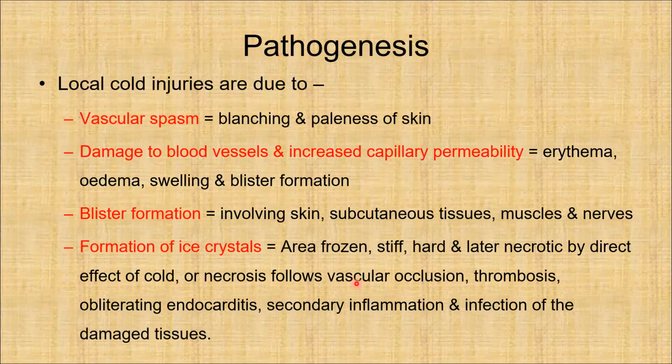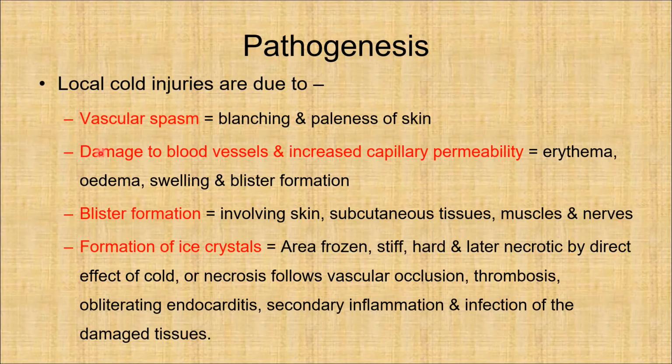Now about the pathogenesis of cold injuries. Locally, four types of changes can occur: vasospasm, damage to the blood vessels and increased capillary permeability, blister formation, and formation of ice crystals in our body. Due to vasospasm, there will be blanching and paleness of skin.